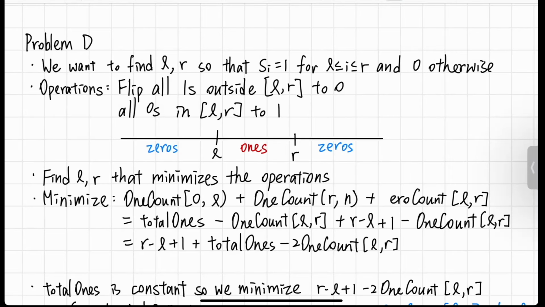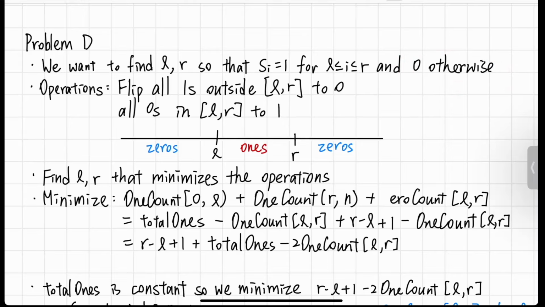Let's look at how to solve this problem. Our goal is to find L and R so that there are ones in the region L to R, and otherwise in the other regions they're all 0.